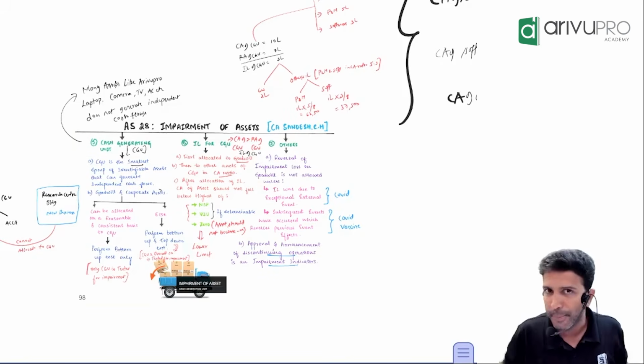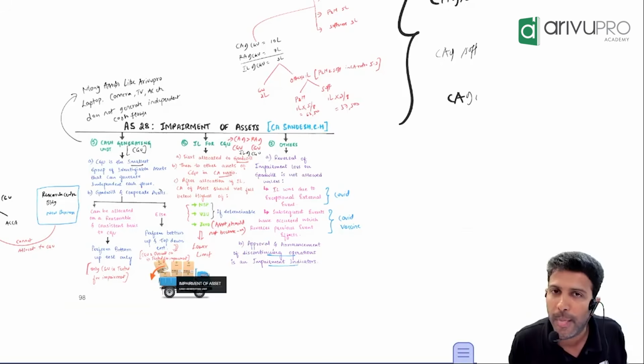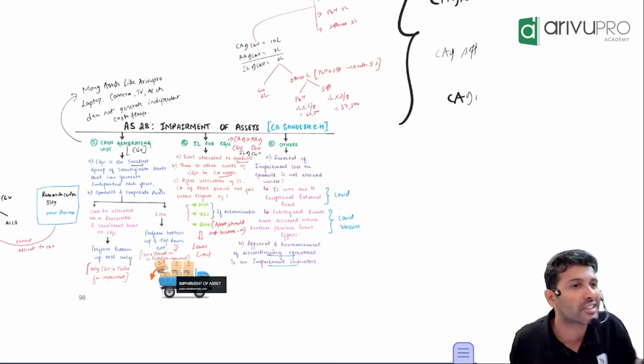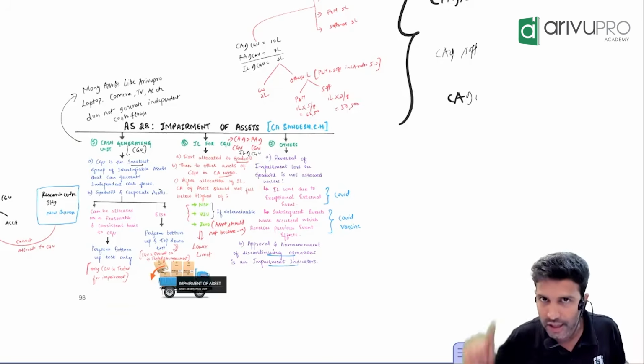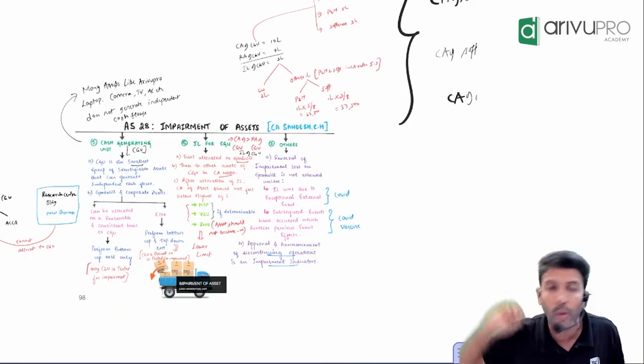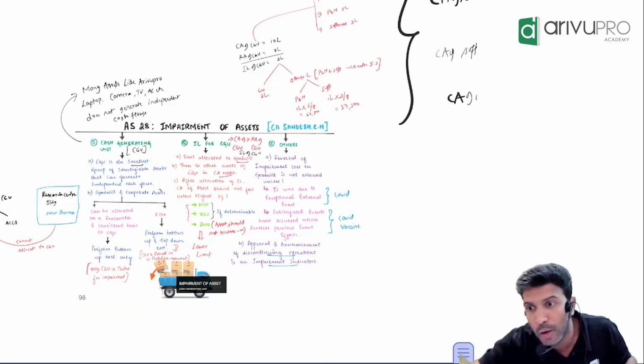If CGU is impaired, the maximum possible impairment loss you first allocate to goodwill. Why do we do that? Because goodwill is not really an asset. It is just a balancing figure. After that, if any impairment loss is still there, you give it to the other assets of the CGU in what ratio? Carrying amount ratio.